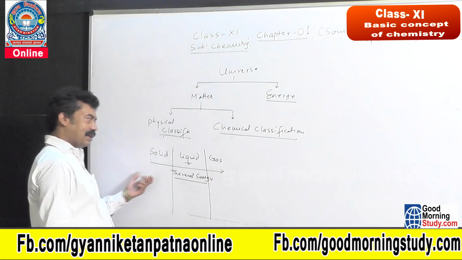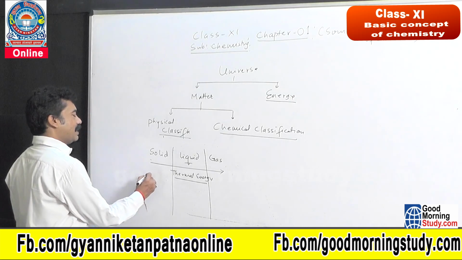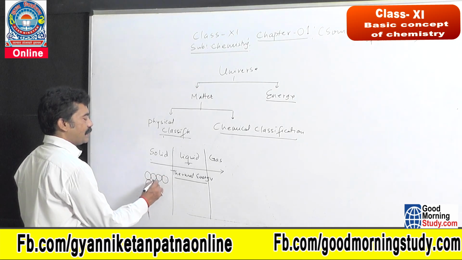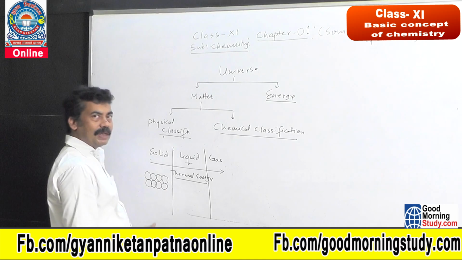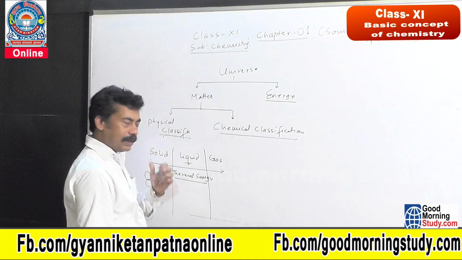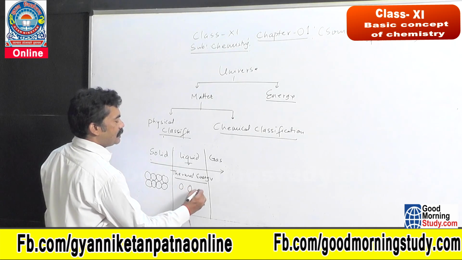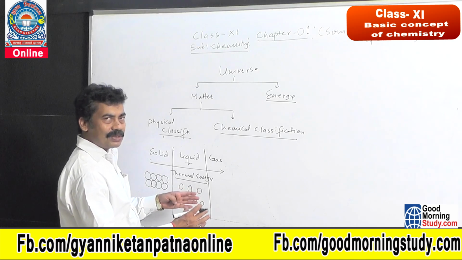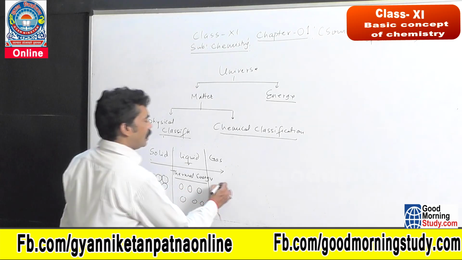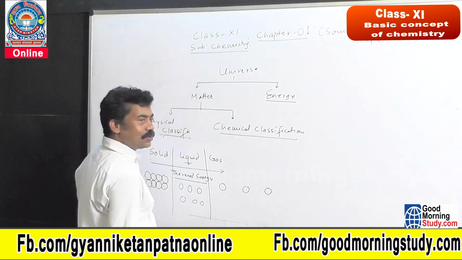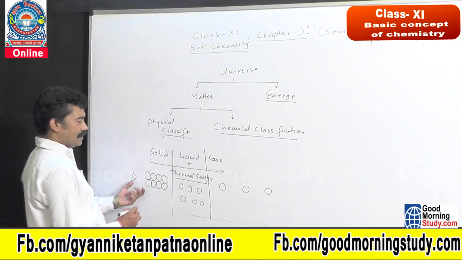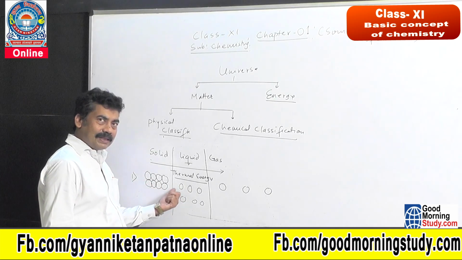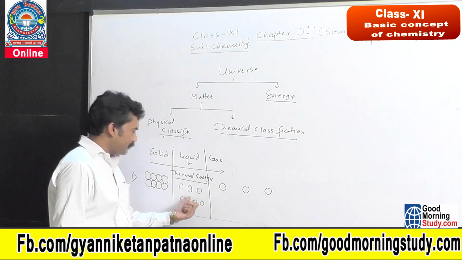Another idea you can consider: in solid, particles are very closely associated with each other. In case of liquid, there is a gap between two particles, two individual constituents. So this is called liquid state. And in gaseous state, the gap between two individual constituents is very high. This is the intermolecular space: in case of solid it will be less, in case of liquid more than the solid but less than the gaseous state.